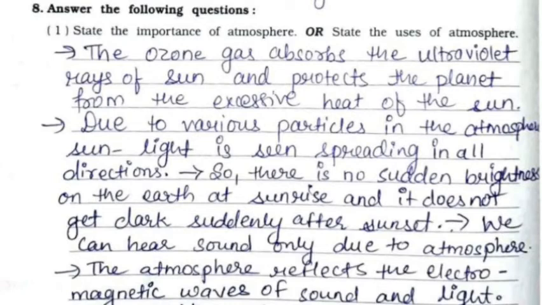Now we'll continue with question number 8, that is answer the following questions. First one, state the importance of atmosphere or state the uses of atmosphere. The ozone gas absorbs the ultraviolet rays of sun and protects the planet from the excessive heat of the sun. Due to various particles in the atmosphere, sunlight is seen spreading in all directions, so there is no sudden brightness on the earth at sunrise and it does not get dark suddenly after sunset.